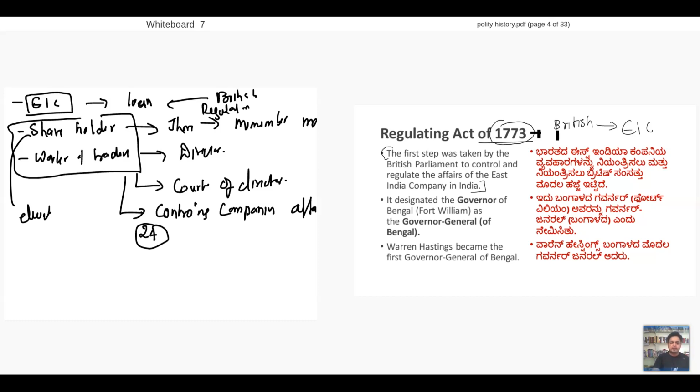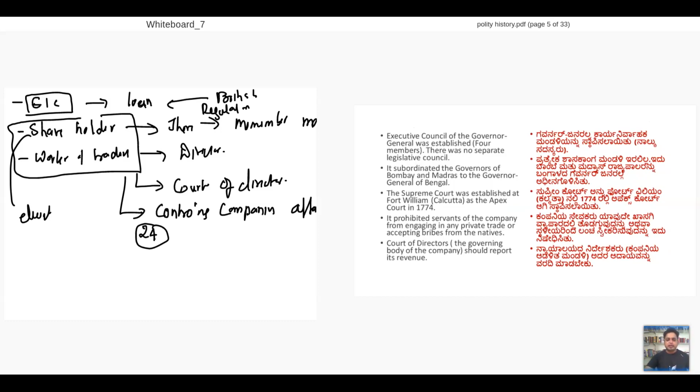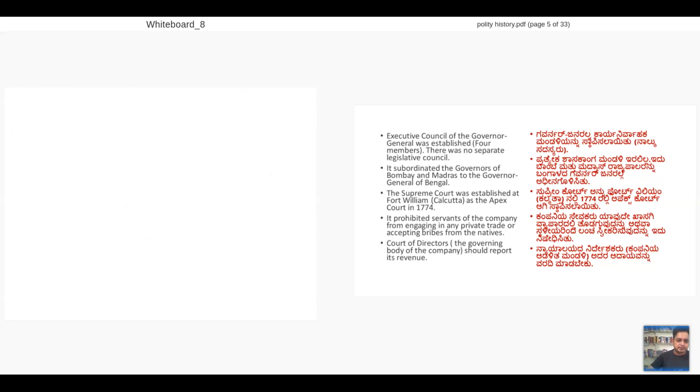Yes. It designated a Governor General. It changed the Governor of Bengal into Governor General of Bengal. Warren Hastings becomes the first Governor General. This is not an important thing. Important things more than this, I will explain. This is just for your reference. I'll give you the logic. You'll understand the logic.